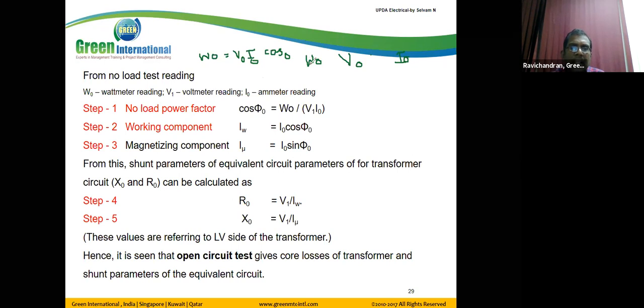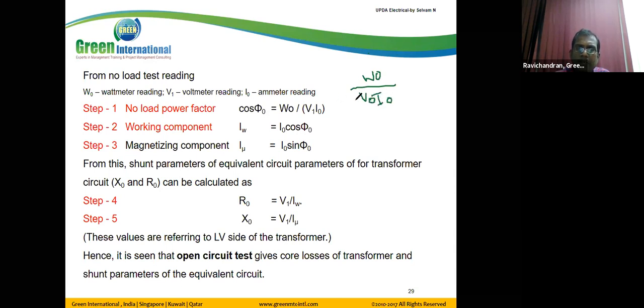From the wattmeter we have the watts W naught. From the voltmeter we have V naught. From the ammeter we have I naught. We are not able to measure the power factor, so we use the formula. From this formula, we can find cos phi naught, which is equal to W naught divided by V naught I naught.